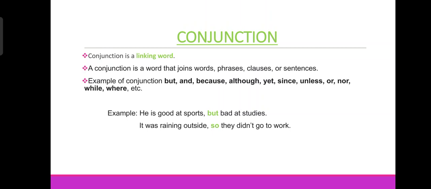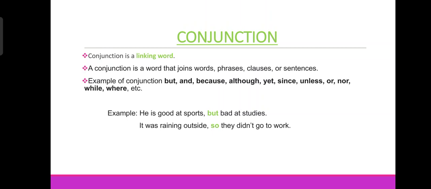Now conjunction. Conjunction means what? Conjunction is a linking word. Linking word means it links. It links words, phrases, clauses or sentences. Two different sentences can be joined or linked with the help of a conjunction, or two words can also be linked or joined with the help of a conjunction. For example, but, and, because, although, yet, since, unless, or, nor, while, where. Okay, there are many conjunctions we can use to join or to link words or phrases or clauses or sentences.